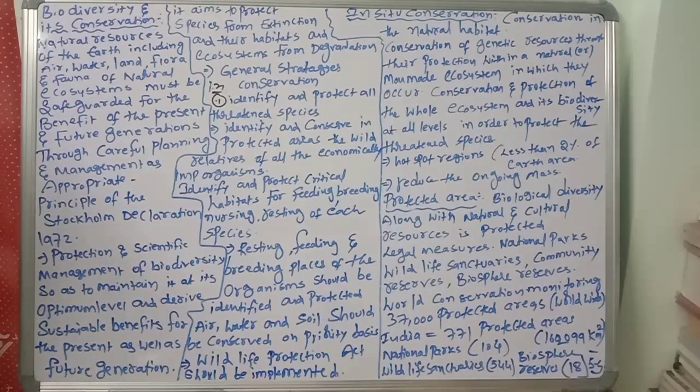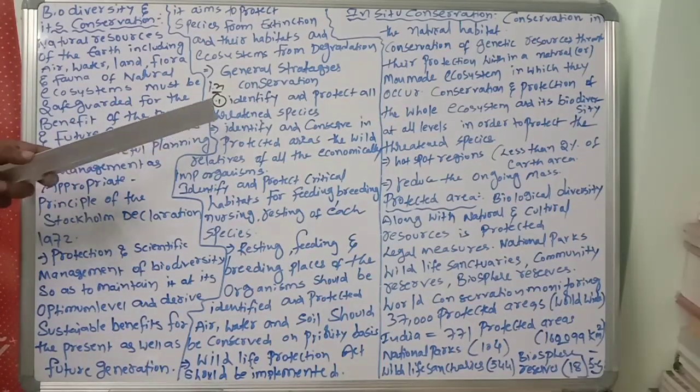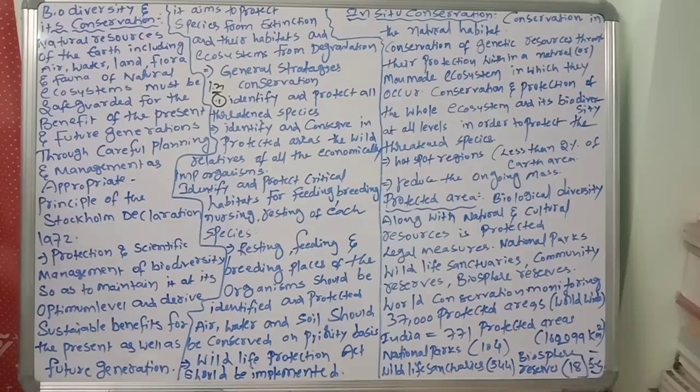Next, identify and protect critical habitats for feeding, breeding, nursing, resting of each species. The next important thing, the most important, is to protect critical habitats. So we should protect the habitats.